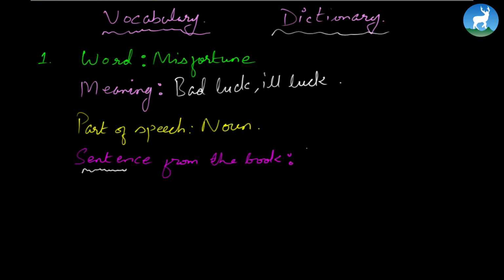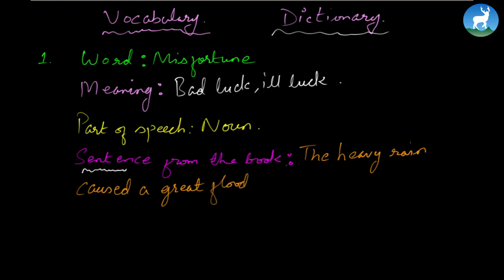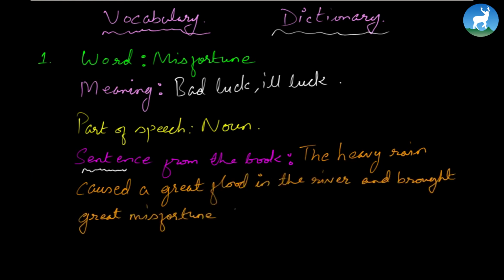That is, I'm going to write from here. The heavy rain caused a great flood in the river and brought great misfortune for the villagers. See, this is where the word misfortune comes, meaning great bad luck. The heavy rain caused a great flood in the river and brought great misfortune for the villagers. And finally, you are going to write down my sentence.